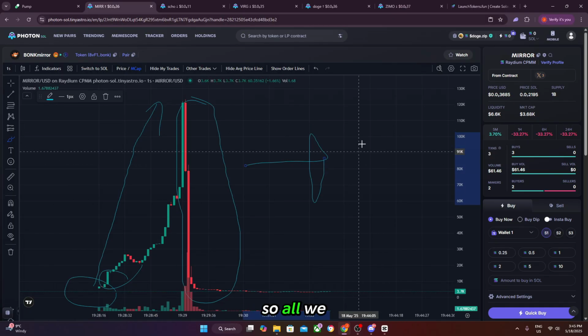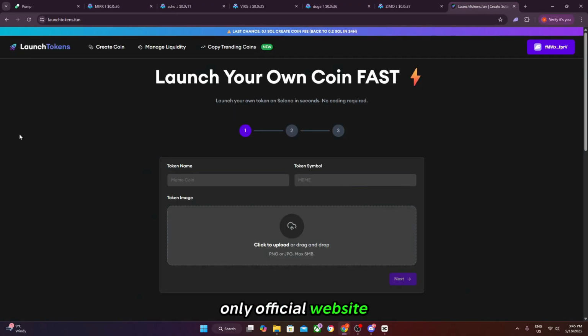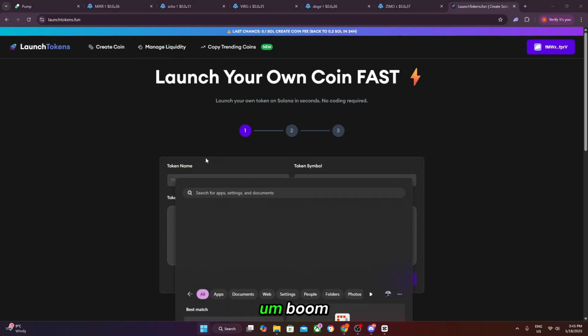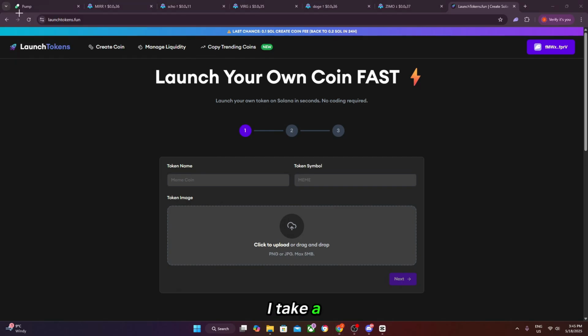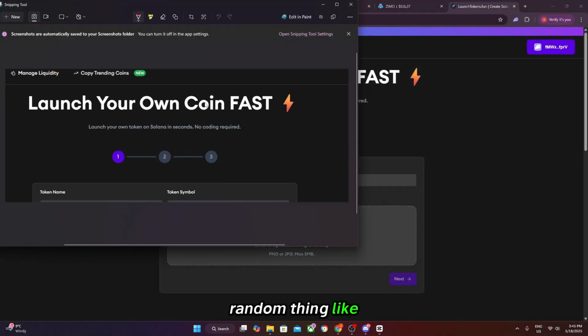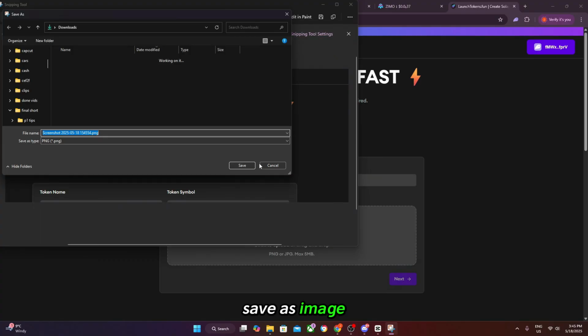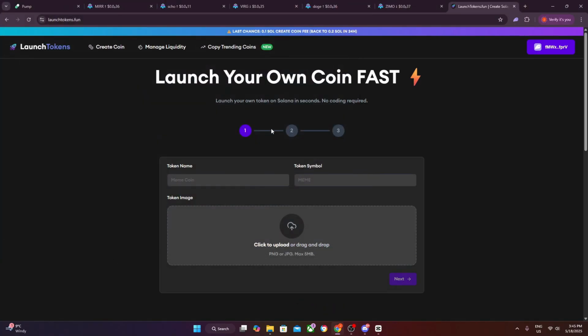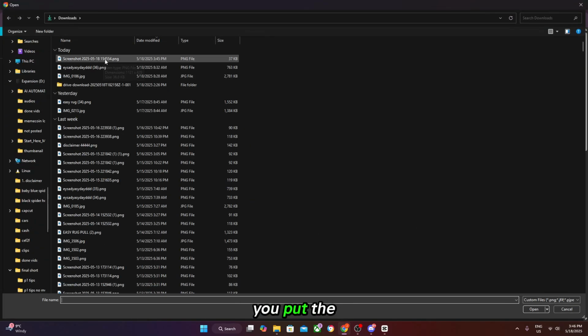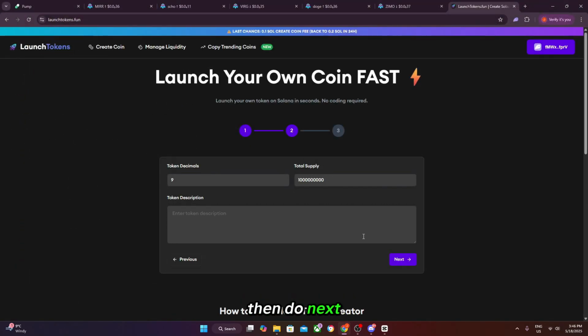All we did was go to launchtokens.fun, which is the only official website that works to launch your own coins. You can either create it here. For example, I take a screenshot of a random thing like this, save as image, give it a random name, and after that, you put in the image, then do next.